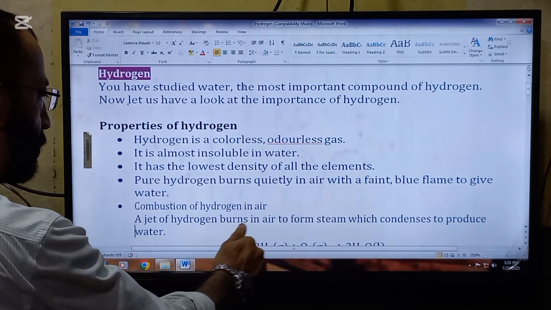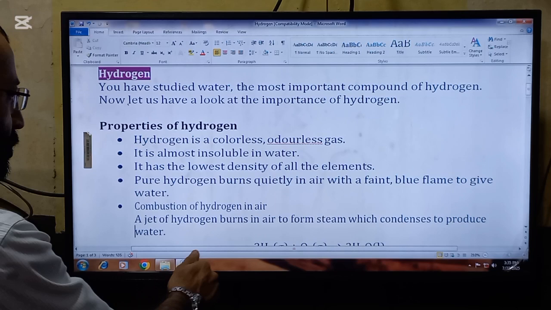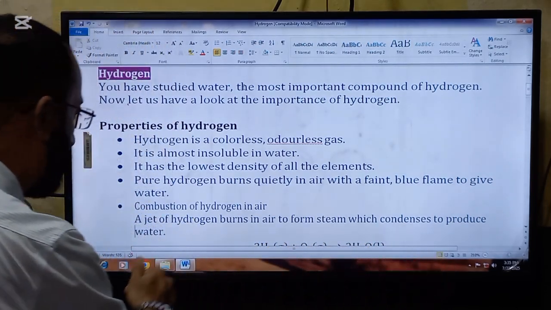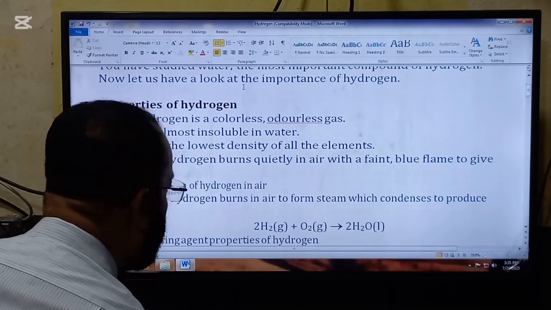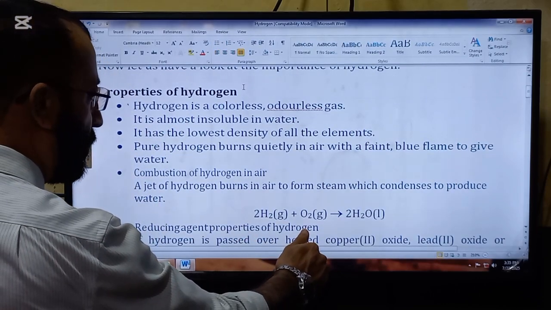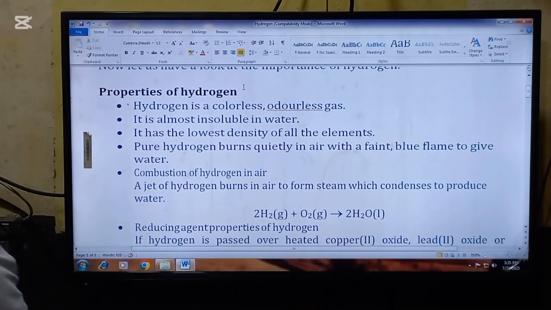Combustion of hydrogen in air. A jet of hydrogen burns in air to form steam, which condenses to produce water. And here is the reaction. So when hydrogen reacts with oxygen, it forms water.